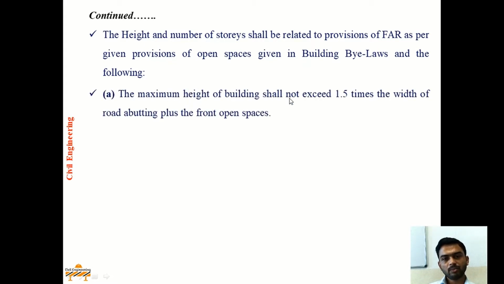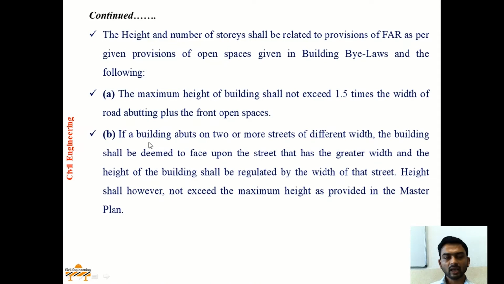The maximum height of building shall not exceed 1.5 times the width of the road abutting plus the front open spaces. And if building abuts on two or more streets of different width, the building shall be deemed to face upon the street that has greater width. Means if building is to be constructed on a corner plot having two roads, then building will face the road having maximum width as compared to the other, and the height of the building should be regulated by the width of that street. Height shall however not exceed the maximum height as provided in the master plan.